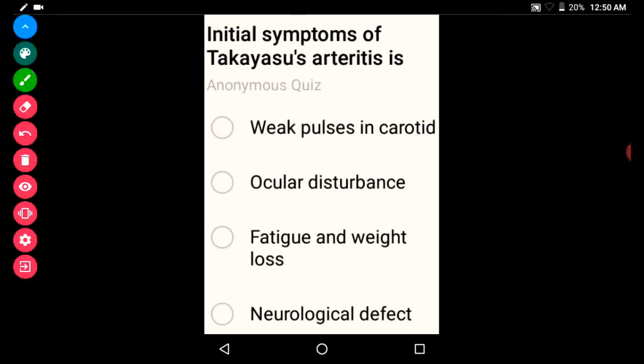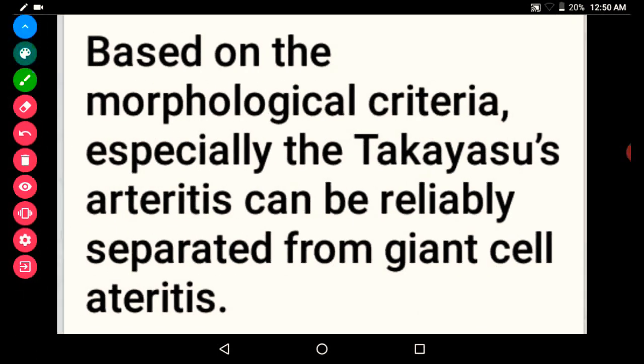Initial symptom of Takayasu arteritis: the initial symptoms will be constitutional symptoms, that is fatigue, weight loss, malaise. So here the answer is fatigue and weight loss. Based on morphological criteria, Takayasu arteritis is very similar to giant cell arteritis. Microscopically also it is very similar. Both have the presence of giant cells, and both are granulomatous inflammation.